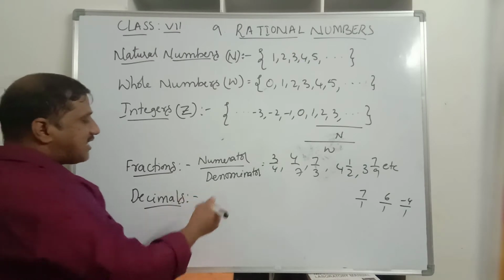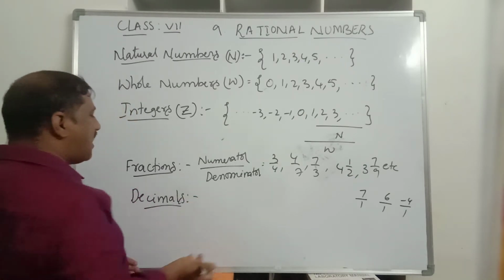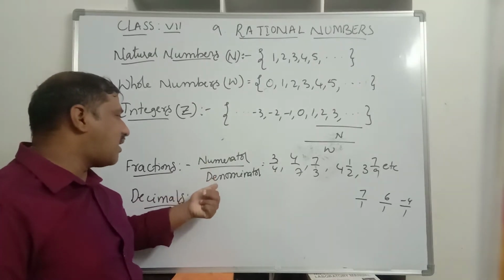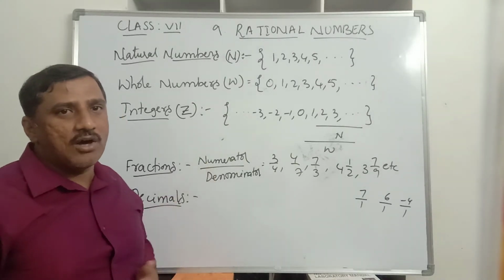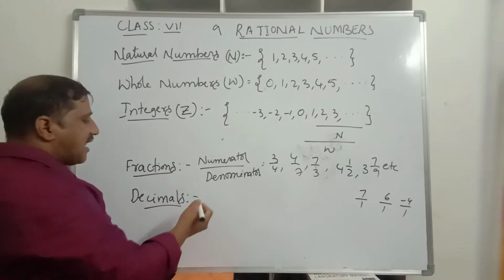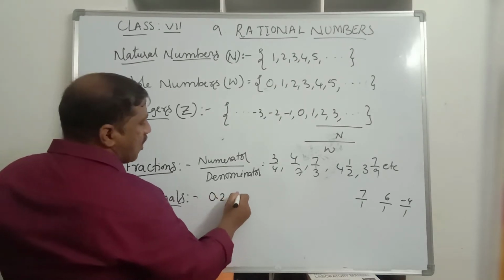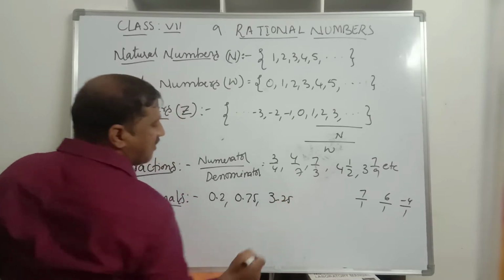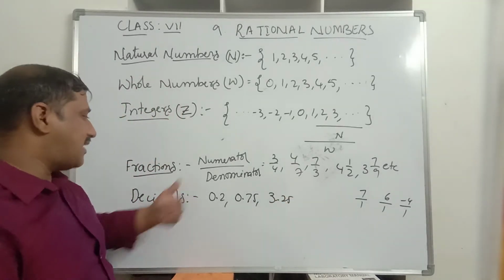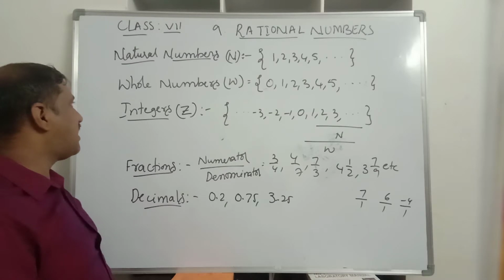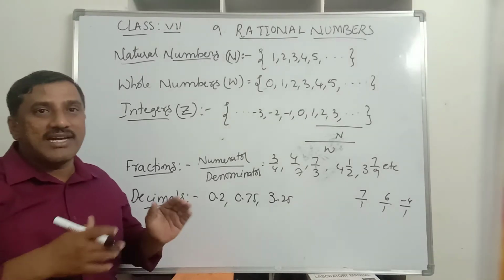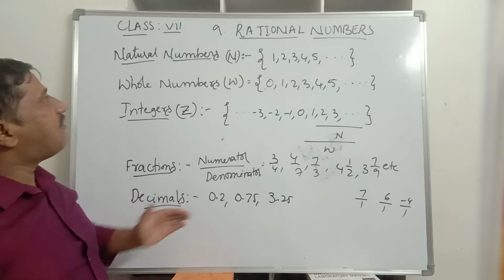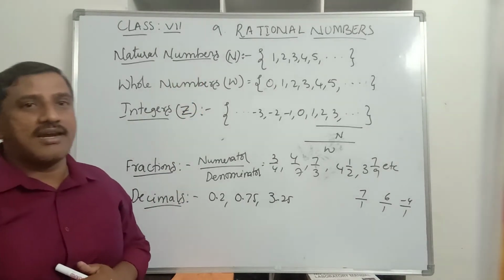Now decimals. How do we get decimals? By simplifying, that is by dividing the numerator with the denominator of a fraction. We can get numbers like 0.2, 0.75, 3.25. All these are what? Decimals. So we studied decimals and fractions, and now I will explain the need to identify a new type of numbers, which are known as rational numbers.